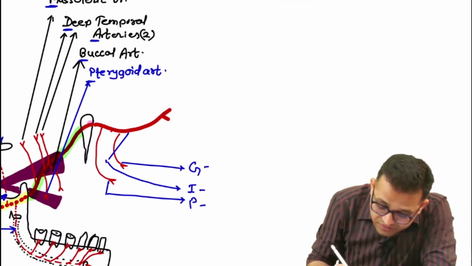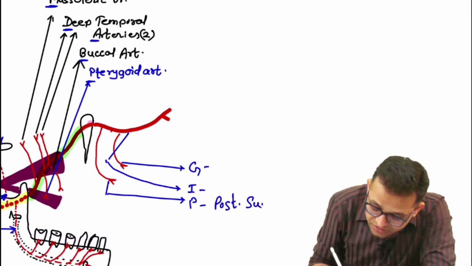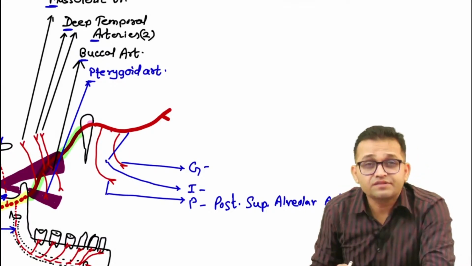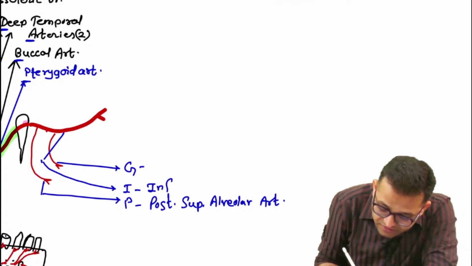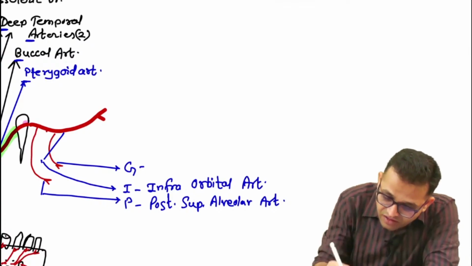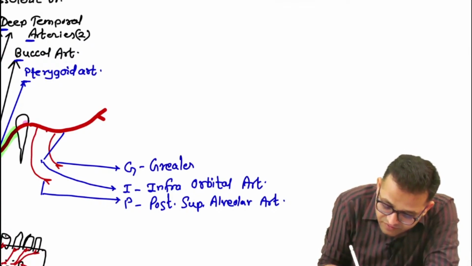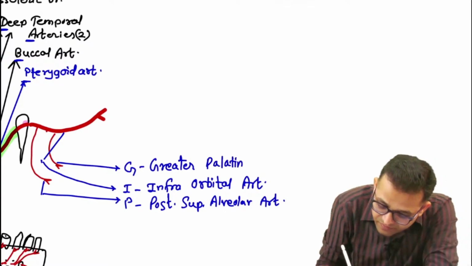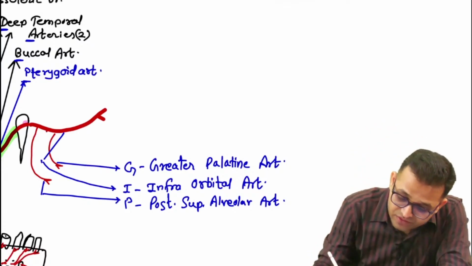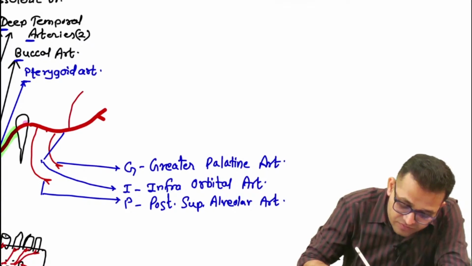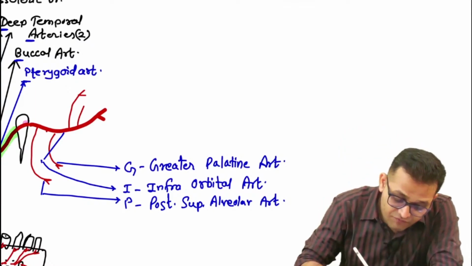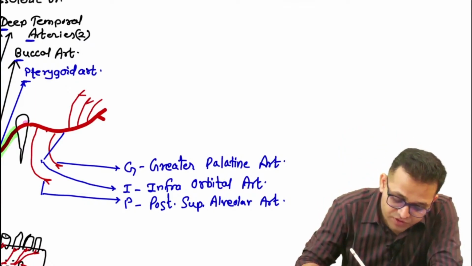Okay, sir, P for posterior superior alveolar artery. I for infraorbital artery. G for greater palatine artery. Then PAS you have to remember. Again, P for pharyngeal artery, A for artery of the pterygoid canal, and then S for sphenopalatine artery.